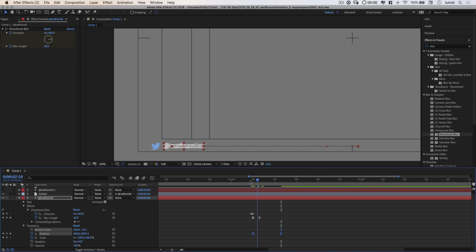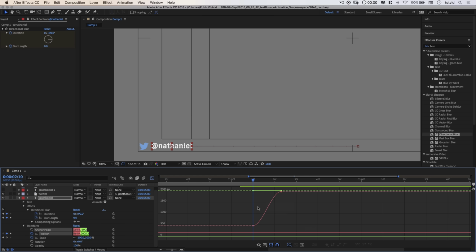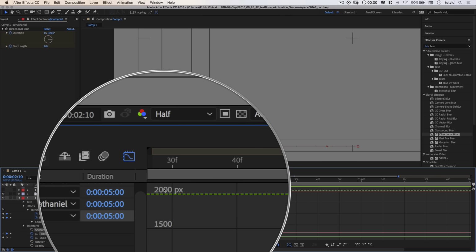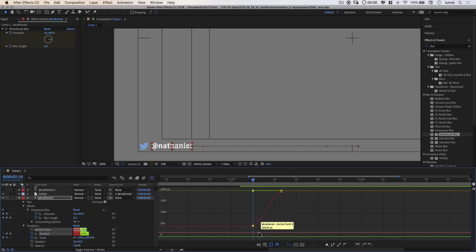Now, here's where things are going to get a little interesting. So we've got this cool little animation that just slides, looking very blurred, toward the middle. But right when this animation begins, I actually want the text to head outward first and then shoot back inward toward the middle of the document. Now, you could do this with multiple keyframes, but we can also do it by just selecting both those keyframes that we just created and heading into our graph editor here. And what I'm going to do is tell After Effects, hey, look, down here at the beginning of the animation, right back here at the 2 second and 10 frame mark, instead of immediately heading up toward 2000 pixels, so you can see we're heading from about 500 pixels to 2000 pixels, I want you to head back here towards 0 first.